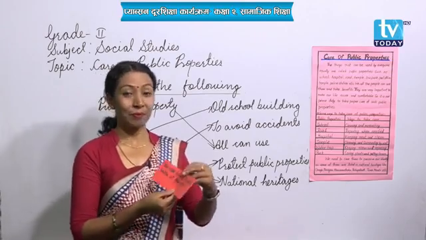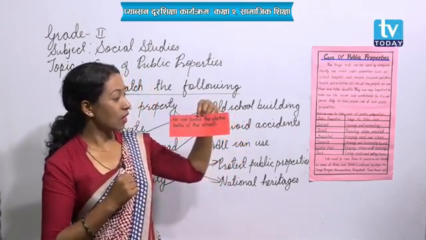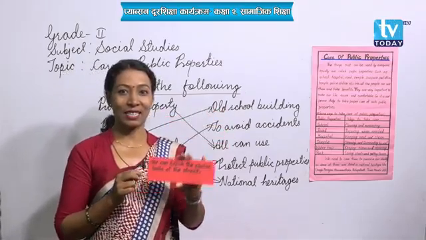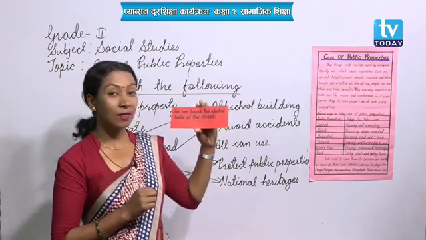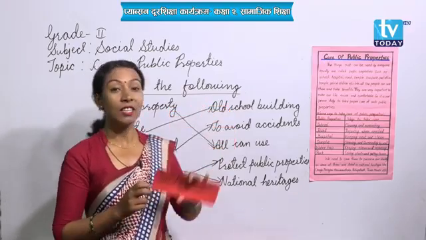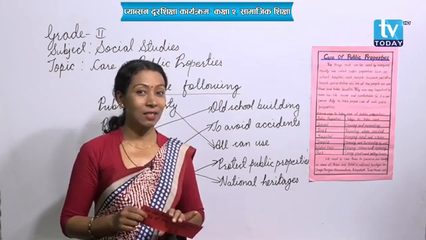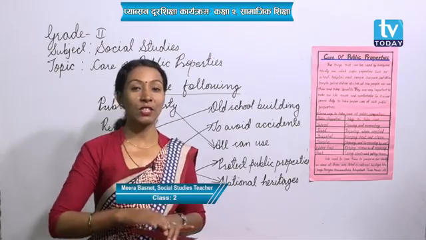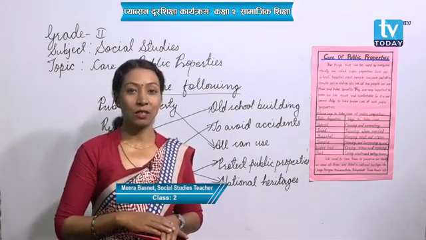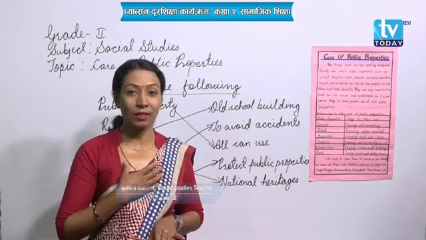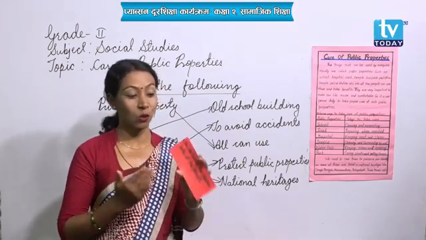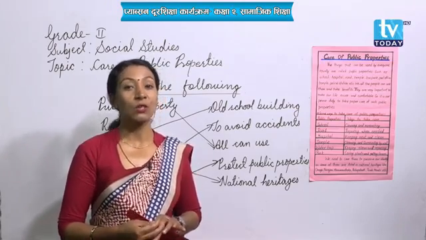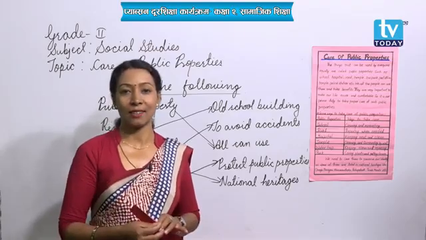Like, we can break the electric bulbs of the street. Okay, listen to this sentence. We can break the electric bulbs of the street. You might have seen there are many electric poles and electric bulbs available in your street, around your house, isn't it? Should we break that? Can we break it? No, never, isn't it? It is also a false sentence because that is our public property. Because of that, during the night time, we can walk easily, isn't it?